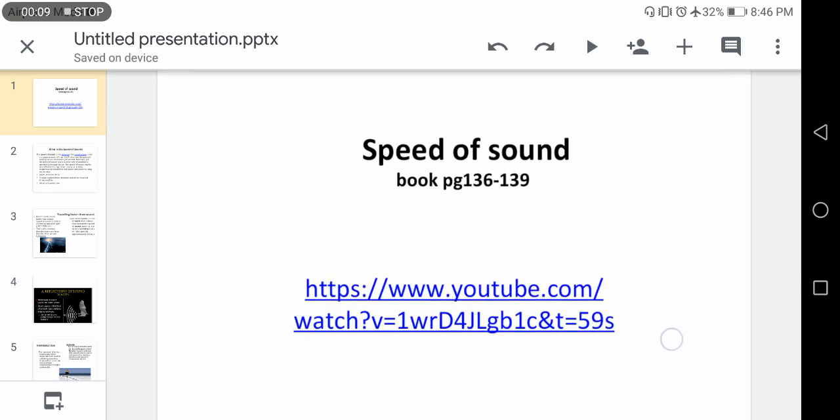Students, let's start our today's lesson. This lesson includes the topic speed of sound. Book pages included for this lesson are page number 136 till 139. The basic objectives of today's topic are to calculate the speed of sound, to describe how echoes are formed, and how echoes can be used. Before we start our routine lesson, I would suggest you watch this video. The link is given and it will help you learn how to calculate the speed of sound.